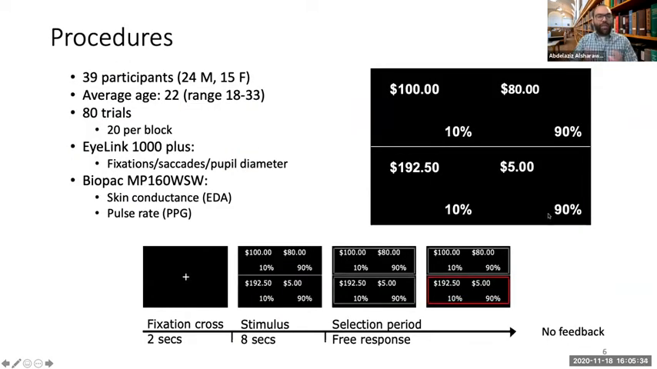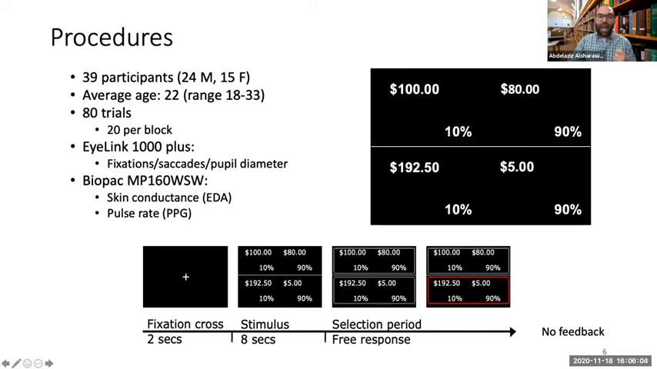We recruited 39 participants. Their average age was 22. Again, we have 80 trials divided into 4 blocks of 20 trials within a block. And we eye track participants while they're making their decisions. So we have fixations data, we have saccades, and we have pupil diameter, which is our first measure of arousal. Also, we use BioPac to monitor skin conductance and pulse rate.